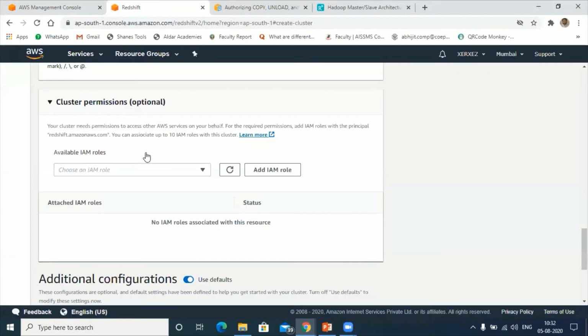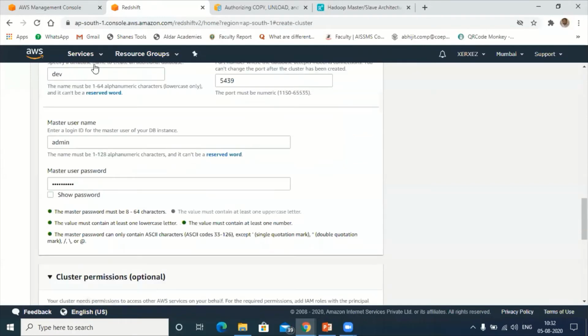Okay, so it's not showing actually. Let me go to IAM user. So we need to create that role here. Then only we can access it.